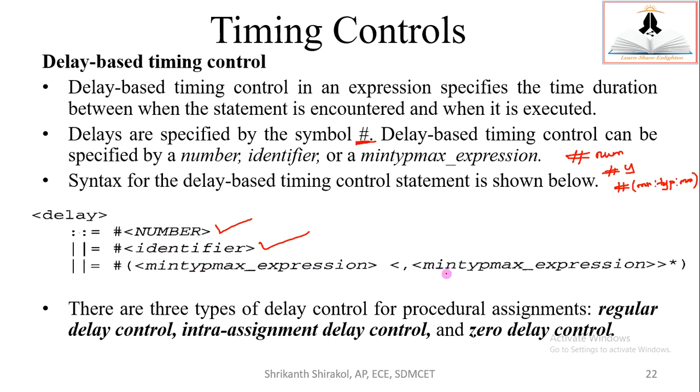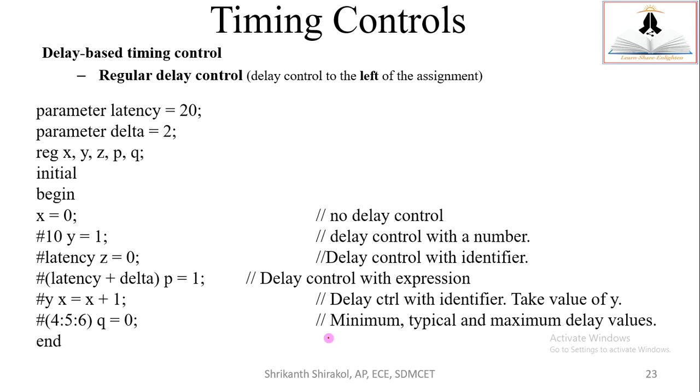Again, you can have rise delay, fall delay. All those things can be declared and followed by expression. So this is the syntax of the delay based timing control. As I had already said, there are three types of delay control for procedural assignment: regular delay control, intra-assignment delay control, and zero delay control. We shall just go in detail with all those things.